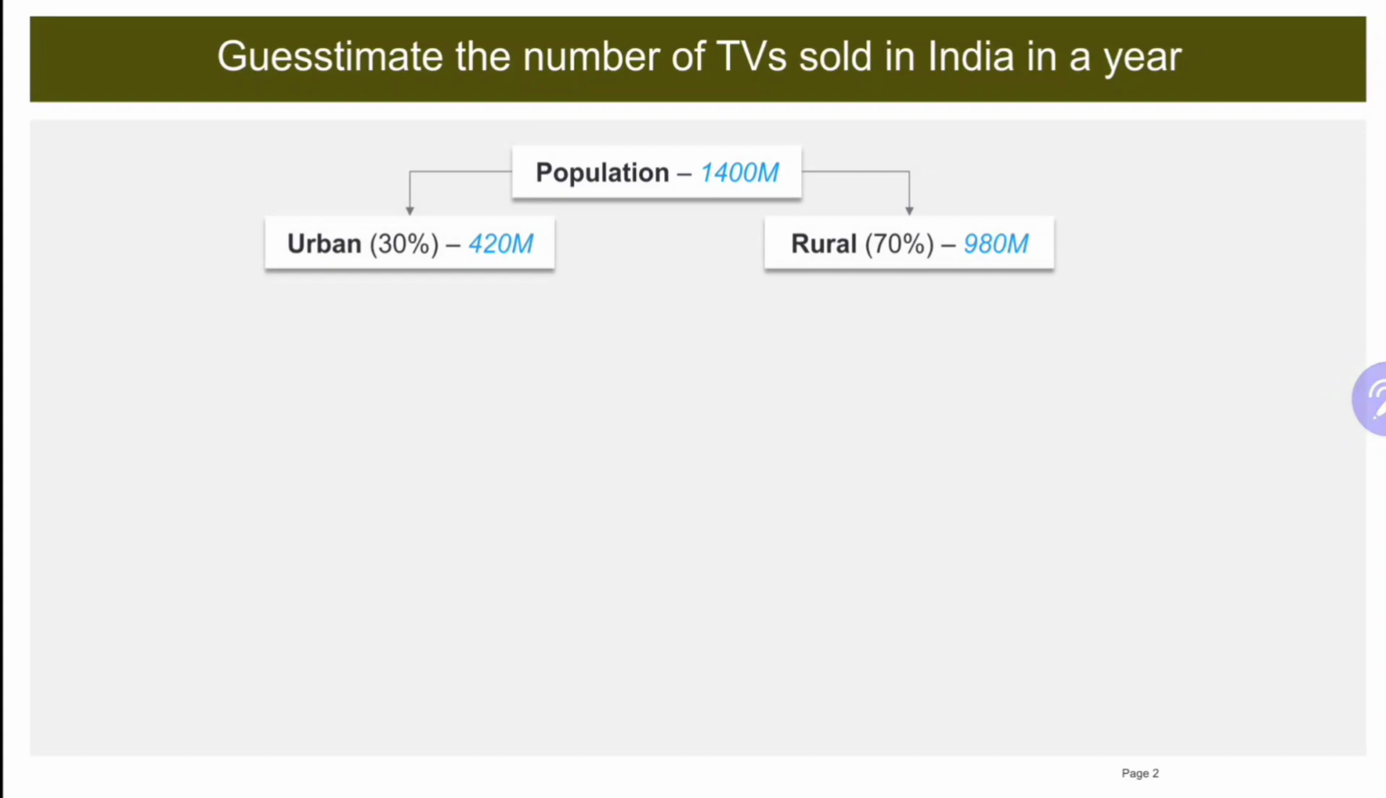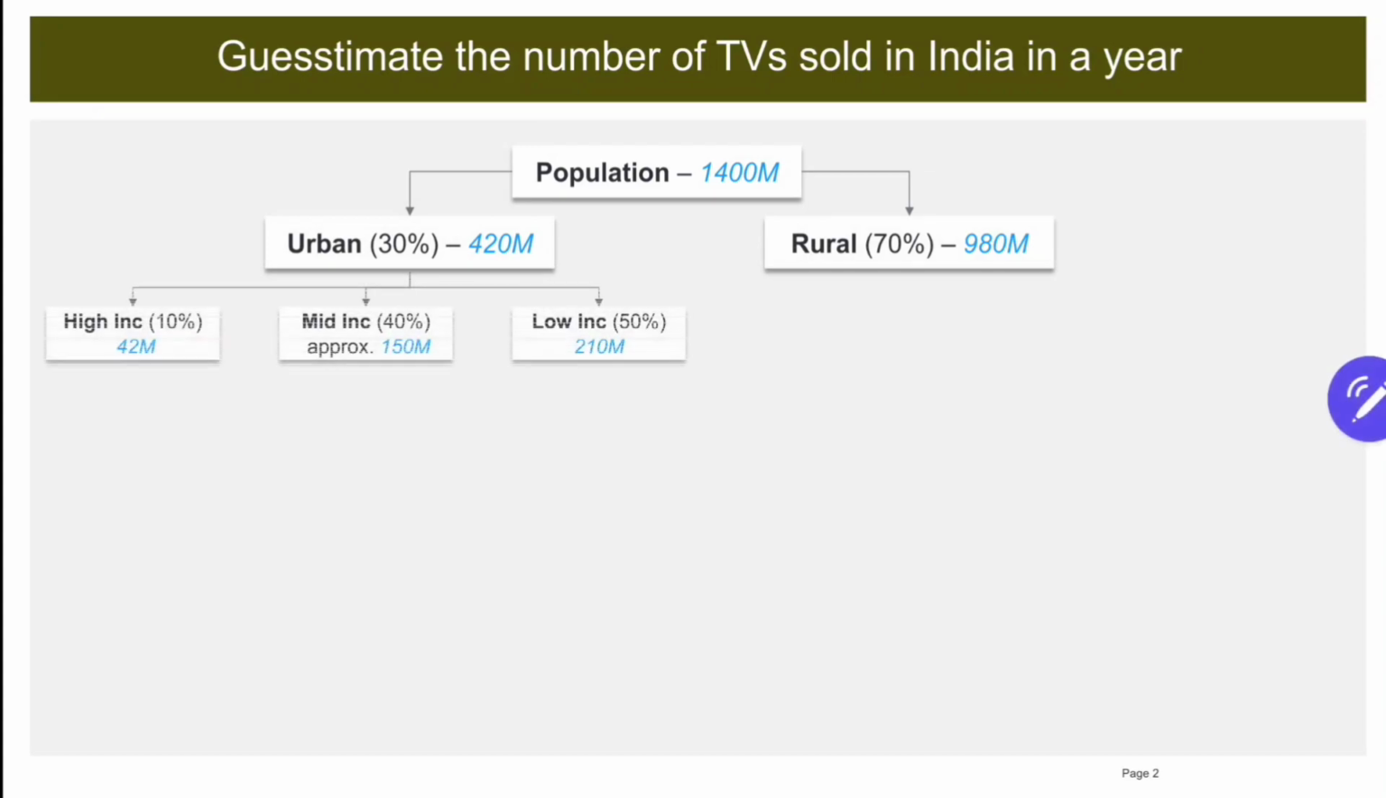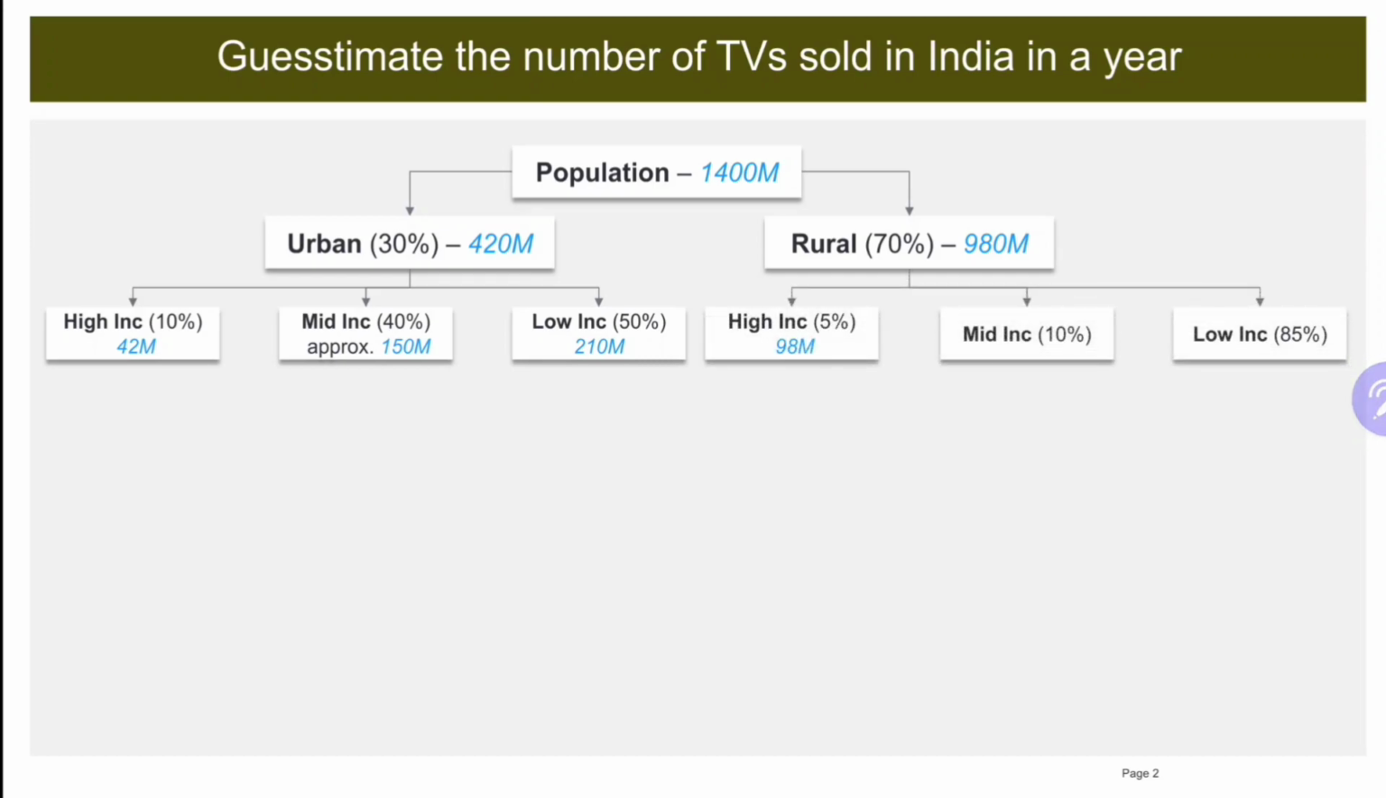I'm going to divide this into two, urban population and rural population, with a 30% to 70% split. Further, I'm going to take the factor of income category. So high income group, mid income group, low income group for urban population, split into 10, 40 and 50% respectively. And similarly for rural population, I'm also taking a similar factor: high income, mid income, low income category.